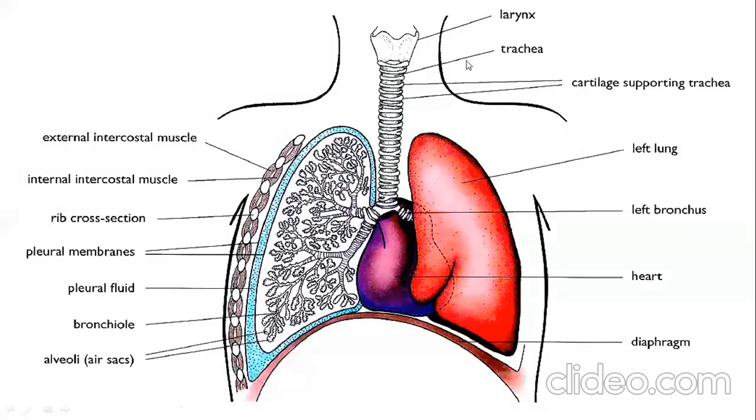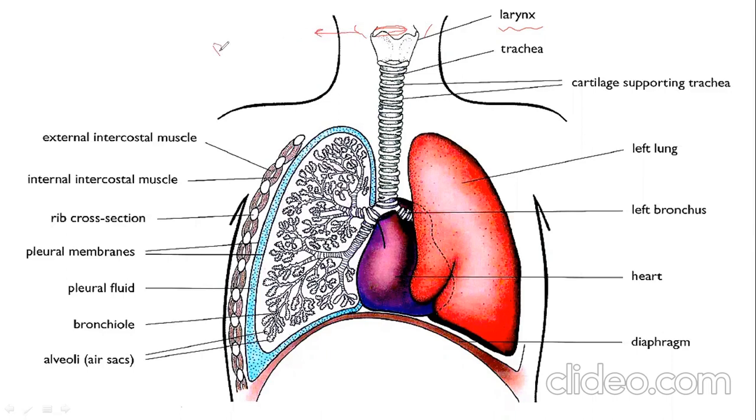Now let's discuss the parts of the gas exchange system. So remember, boys, this is the gas exchange system, right? So the first part we have, which one? Larynx, right? This one, larynx, you can see here. Larynx is supported by a lid-like structure called the epiglottis that prevents the entry of food into the windpipe, right? Above this larynx, we have another structure called the pharynx, right?